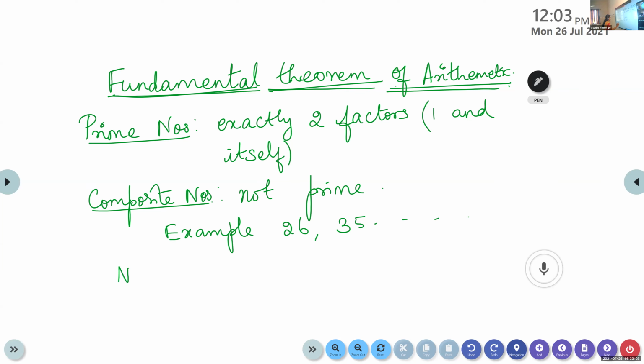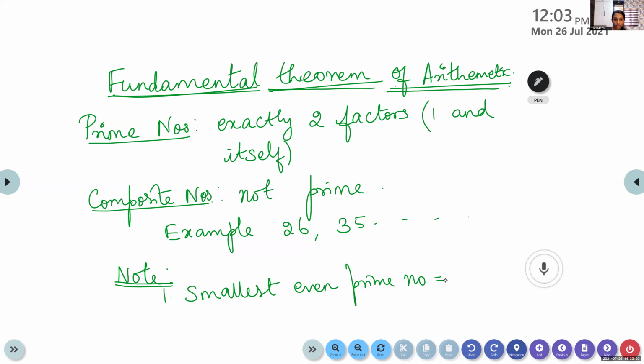Write this as a note. First one, smallest even prime number. 2 is the smallest even prime number.